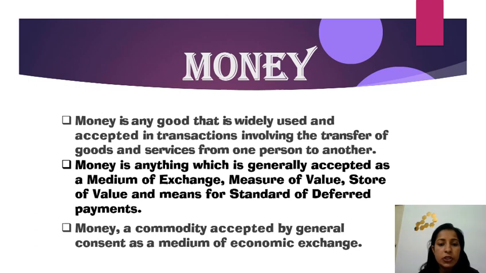Lack of medium of exchange, lack of measure of value, lack of store of value, and lack of standard of deferred payments. So all these terms, that is medium of exchange, measure of value, store of value, and standard of deferred payments, the lack of these functions are the limitations of the barter system. So when money was introduced, the limitations of the barter system were eradicated.